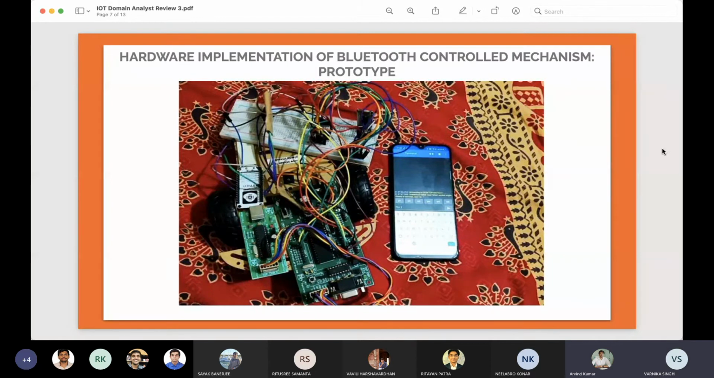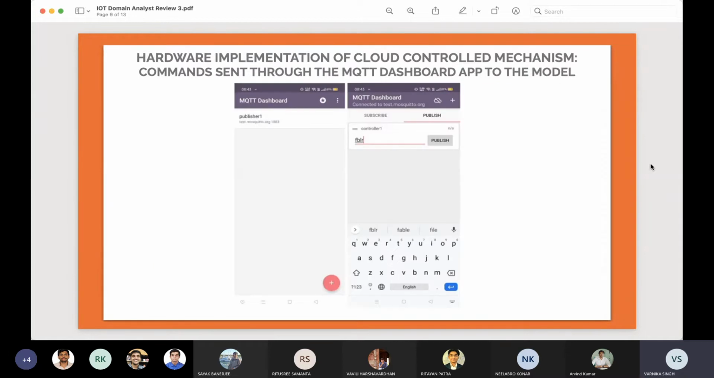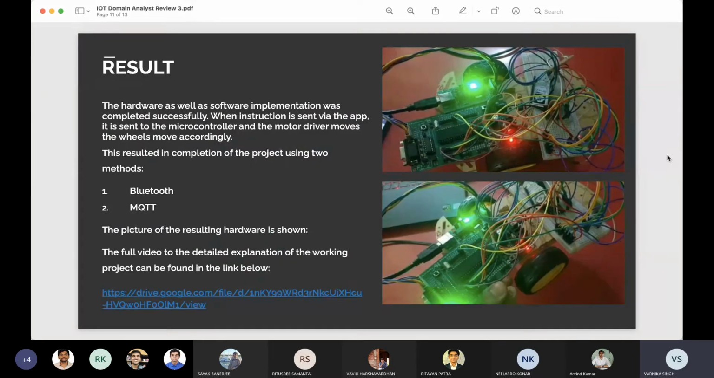Yes, sir. So the hardware implementation was left. I'll be showing a video in which we have shown the hardware implementation. These are the pictures. Here we have used the Bluetooth terminal app, and our robot was working. And then we have also done the hardware implementation using the cloud mechanism. For that we used the MQTT dashboard to send our data. And sir, I'll be presenting the video.